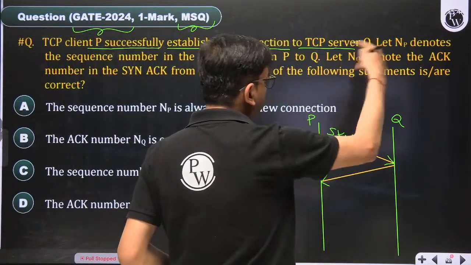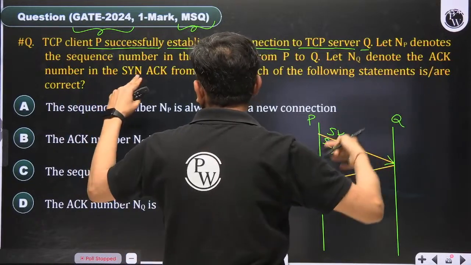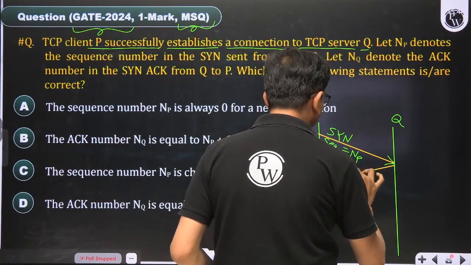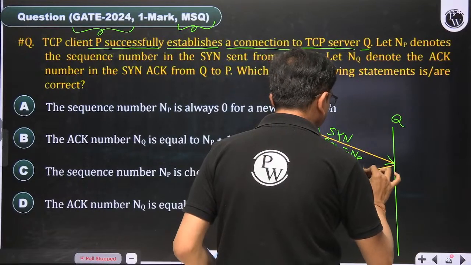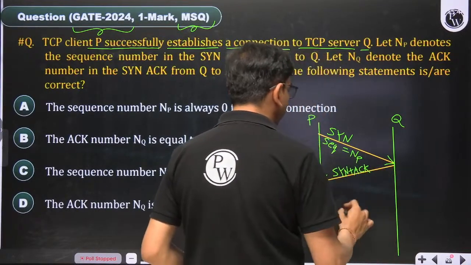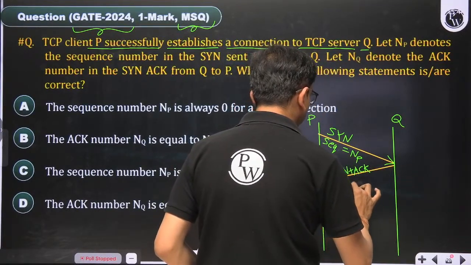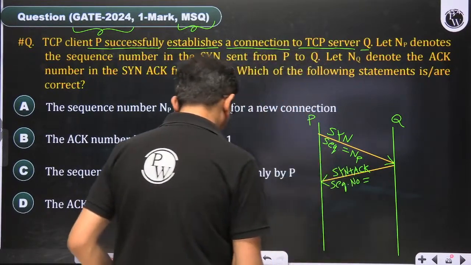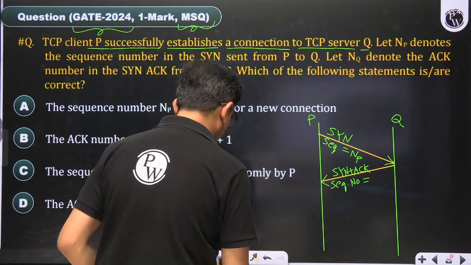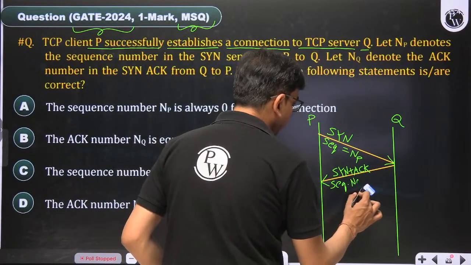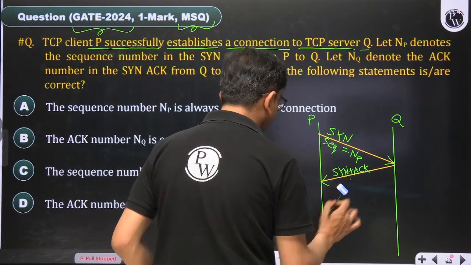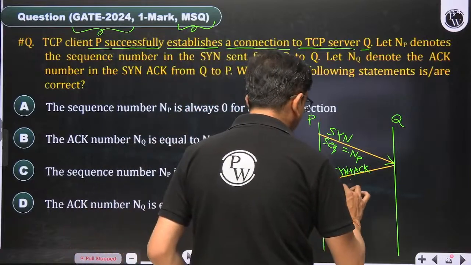NQ denotes the acknowledgement number in the sync plus acknowledgement. This is the sync plus acknowledgement, in which the sequence number is something I do not know, something initially chosen randomly by Q. So here I am not writing the sequence number, I am writing the acknowledgement number.